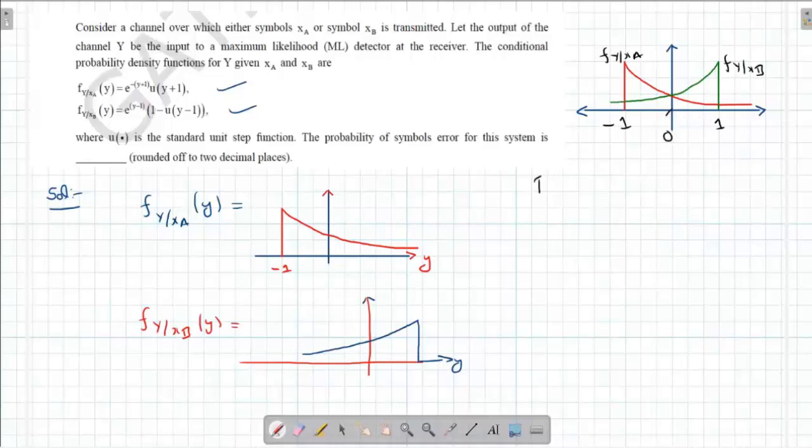So I can write the probability of error when XA is transmitted is going to be the integral from 0 to 1 of the value of this, this condition. This is e to the power y minus 1. If this one is smaller, sorry, let's take this.